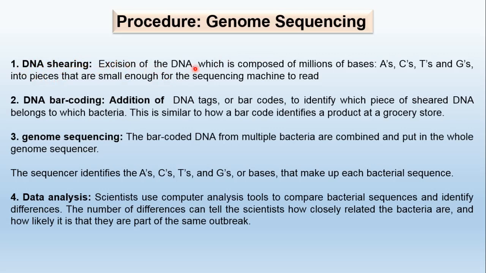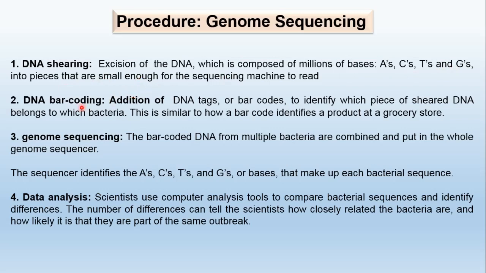as the name itself indicates, the excision of the DNA cannot be done by simple scissors. Restriction enzymes are required for this. The DNA, which is composed of millions of bases, adenine, cytosine, thymine and guanine, is cut into pieces small enough for the sequencing machine to read. Means they are cut into small pieces.